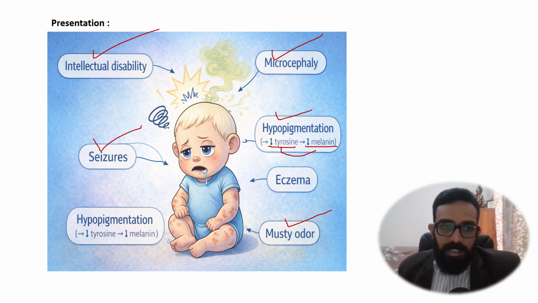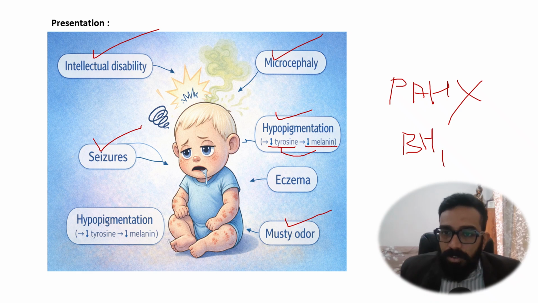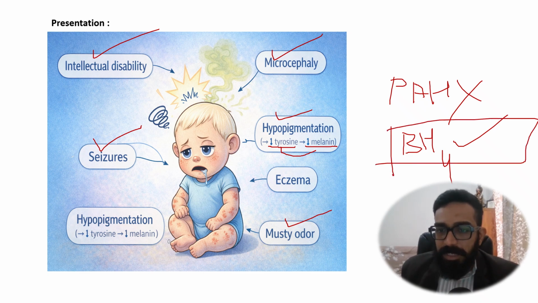Then the answer is not the deficiency of phenylalanine hydroxylase. Enzyme deficiency is not there. The problem is in the BH4. So now you understand the MCQ, that he was asking what is deficient. So in such MCQs you have to pick that it's the BH4 which is deficient.